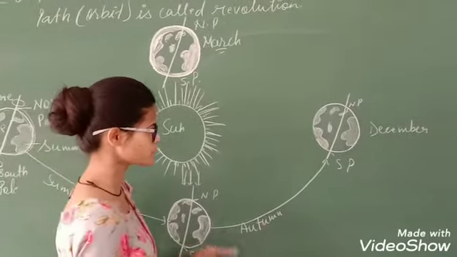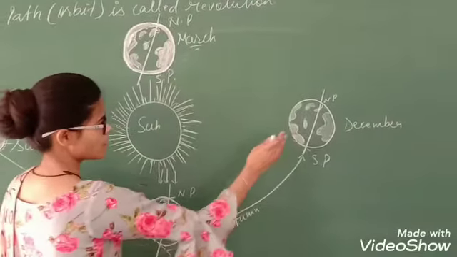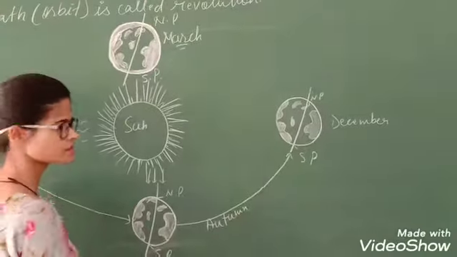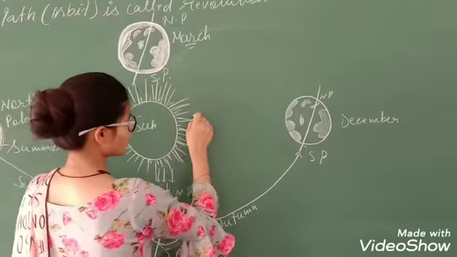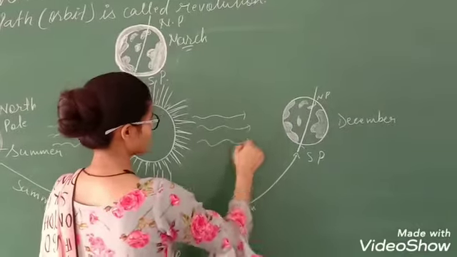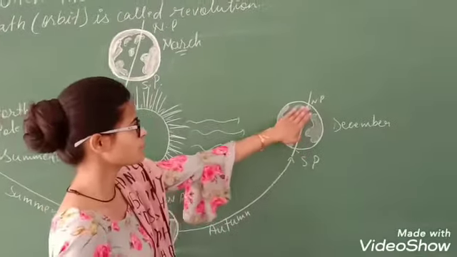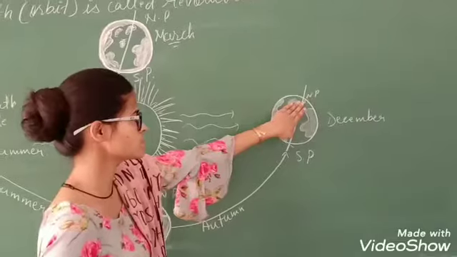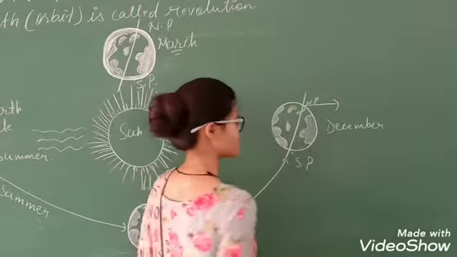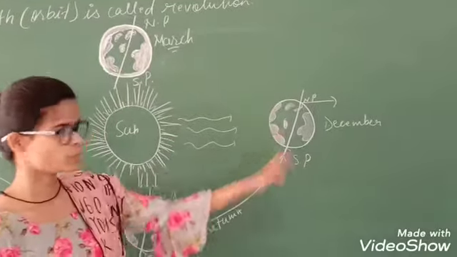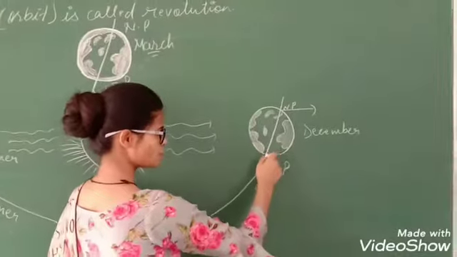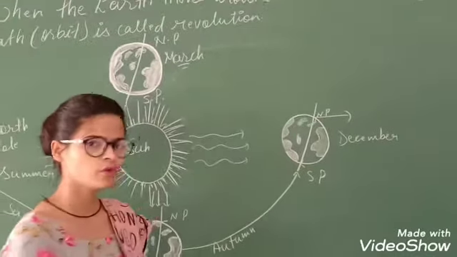When the earth will reach this position, that is December, what will happen here? The North Pole will experience less sun rays, and the South Pole will experience more sun rays.